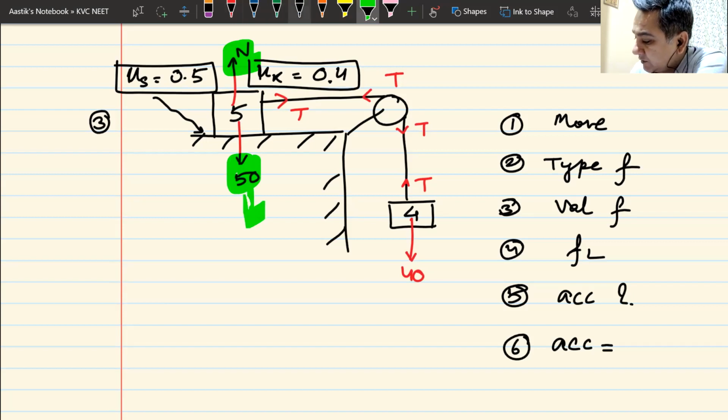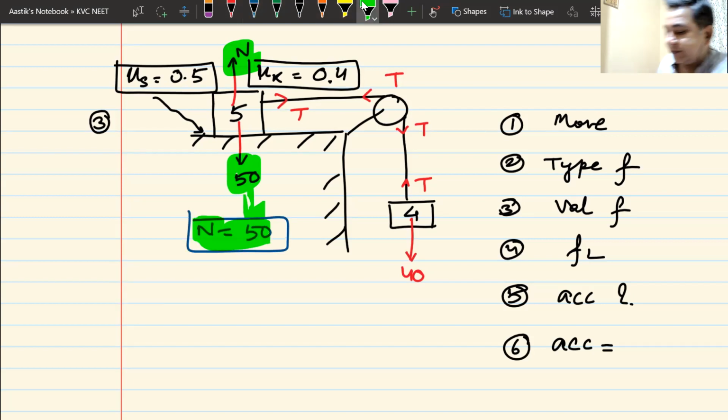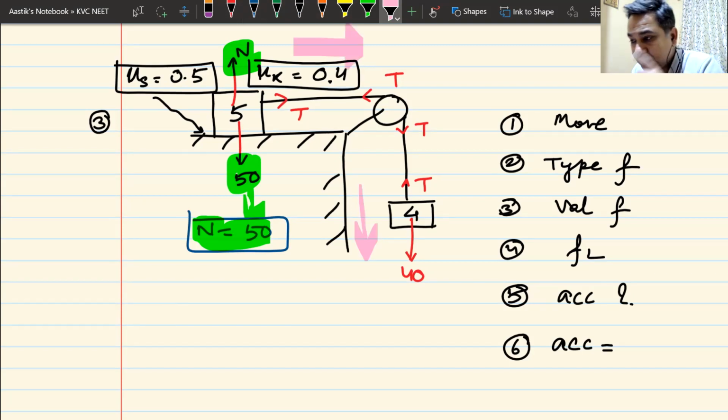My equation becomes N is equal to 50. So far, so good. No problems here. Now let us see where this system can go. The only direction in which this system can go is downwards. Yes or no? This is the only way this system can move. This moves here and this moves here. This is the only possible direction in which the system can move. If it is so, whatever friction is there, it has to act in the backward direction.